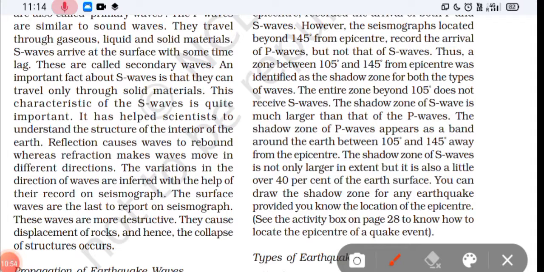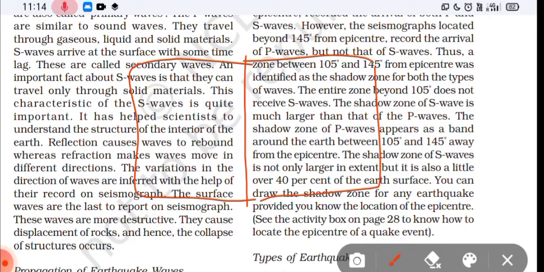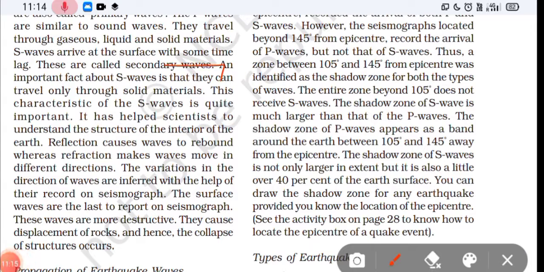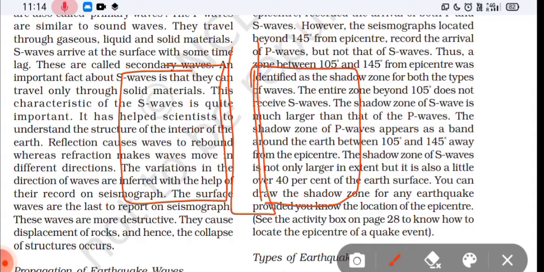See, suppose this is a particular area, and here are plates. If these plates move away from each other, apart from each other, a gap will be produced, like here and here. So this gap is produced because the plates are moving away from each other.